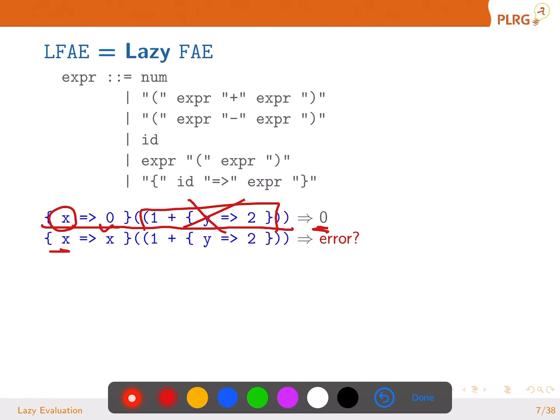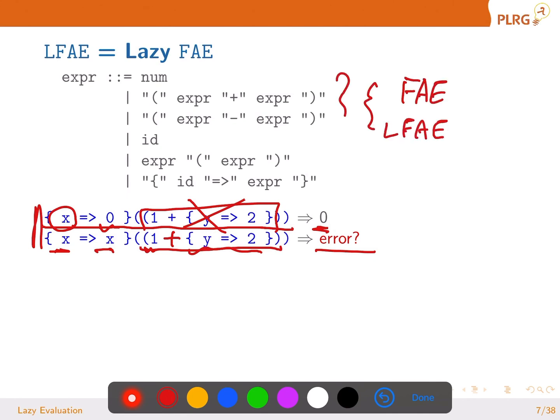Here, because we need the value of this x, what's the value of this expression? Again, addition of the number and the closure V, error. Wow, so that's different, even though we have the same syntax for FAE and LFAE. They have the same concrete syntax, but they have different semantics. In FAE, both are going to be errors, right? In LFAE, only this one is an error.